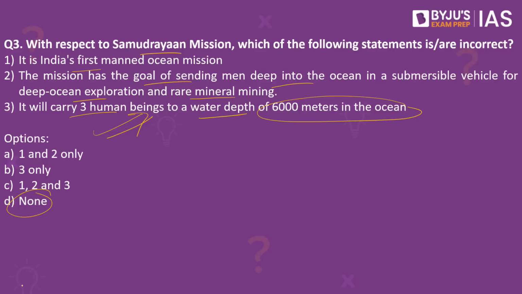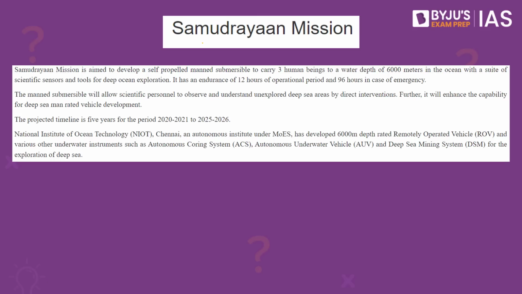Why have we taken this practice question? Because this article on the PIB makes a reference to Samudrayaan Mission. So what is this mission? This is aimed to develop a self-propelled manned submersible to carry 3 human beings to a water depth of 6,000 meters in the ocean with a suite of scientific sensors and tools for deep ocean exploration. It has an endurance of 12 hours of operational period, 96 hours in case of an emergency, and the manned submersible will allow scientific personnel to observe and understand unexplored deep surface areas by direct intervention.